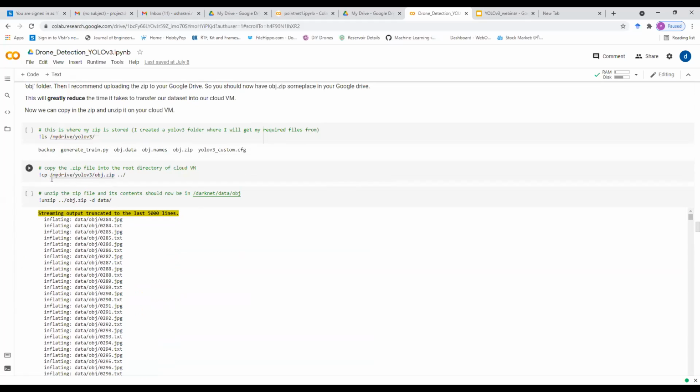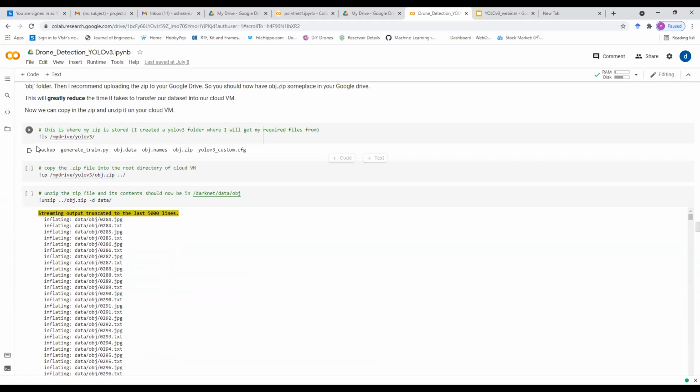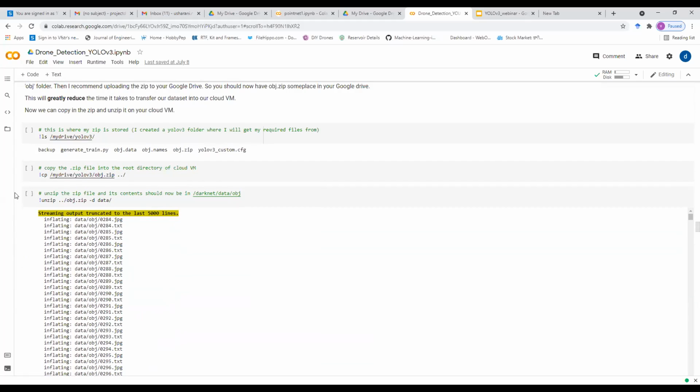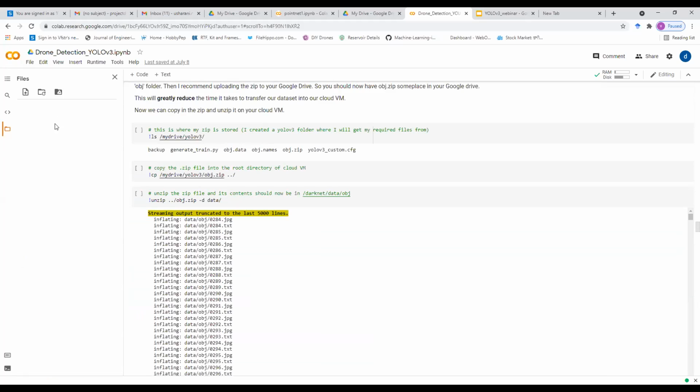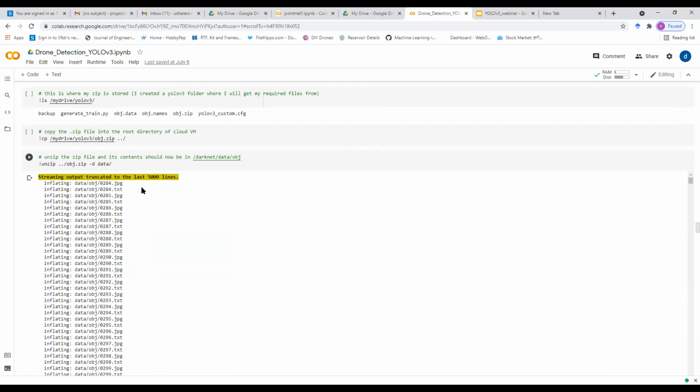We'll convert the folder that consists of this dataset into a zip file, and we'll upload it to our drive. And here we are copying it to the cloud virtual machine. Once we disconnect our drive or terminate our Colab session, whatever is present in this virtual machine will be gone.